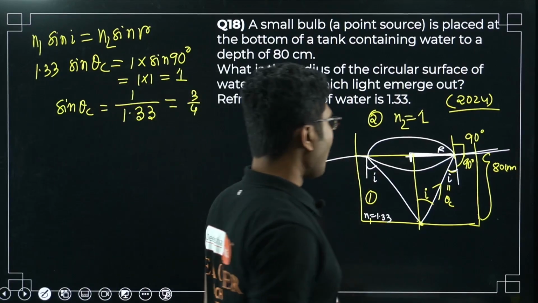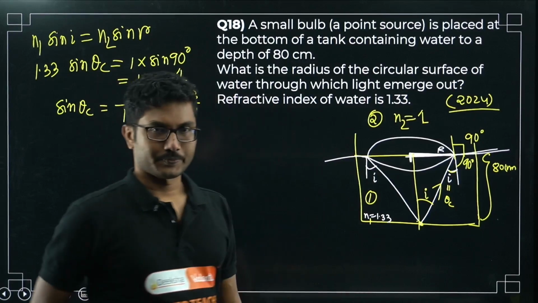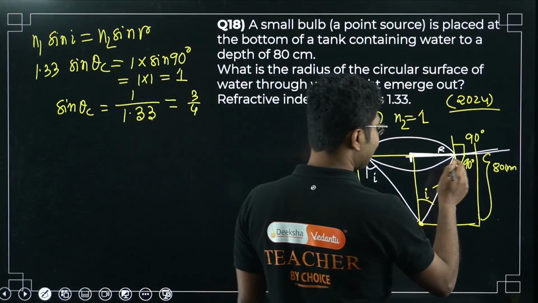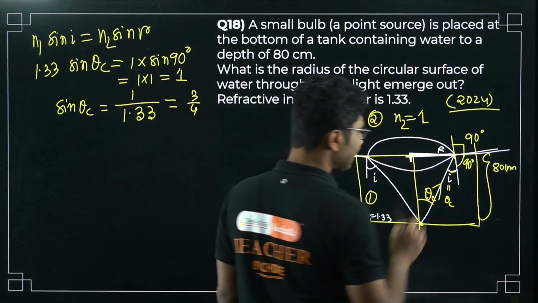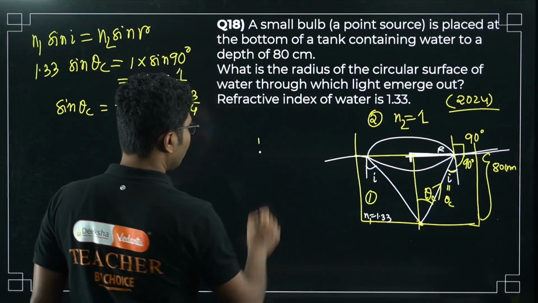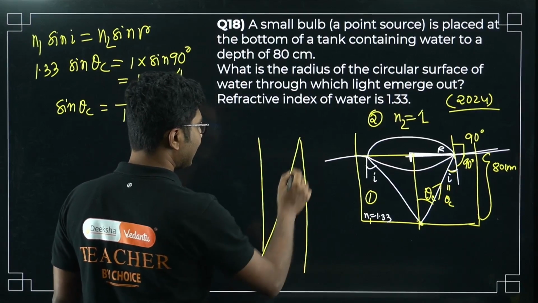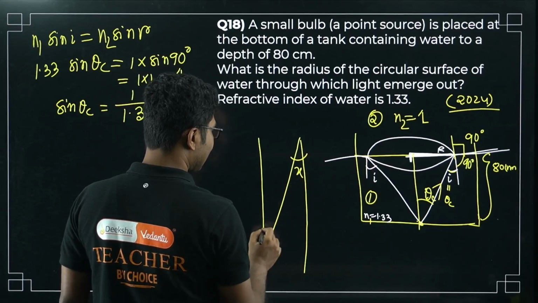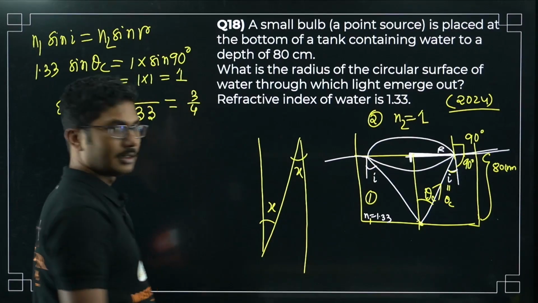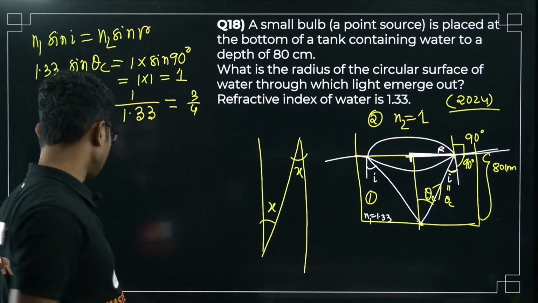Now, what can we do from this? If this angle is theta c, this angle will also be theta c. Two parallel rays are intersected by a line, so if this angle is x, this angle will also be x, alternate angles.